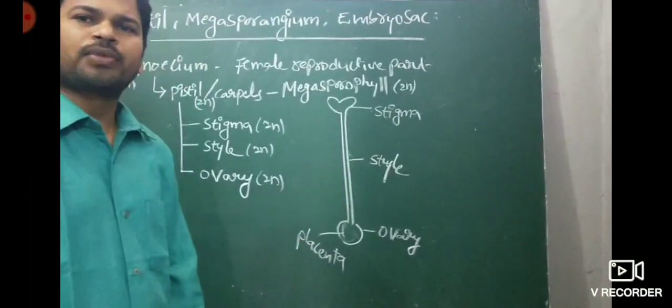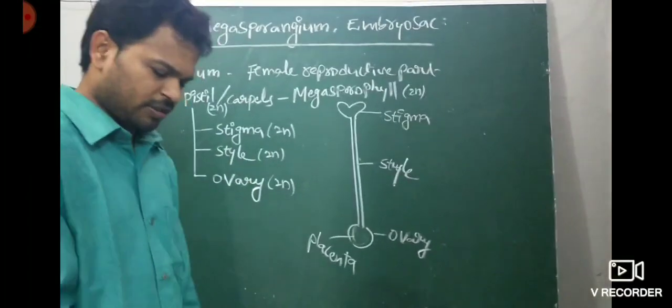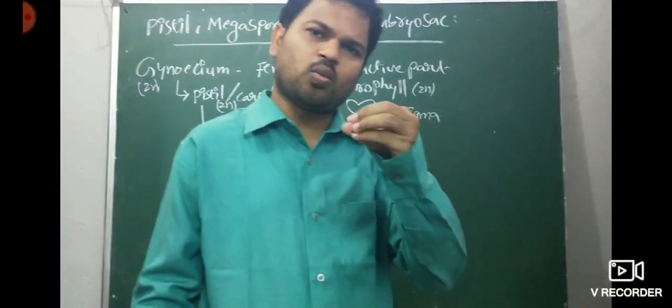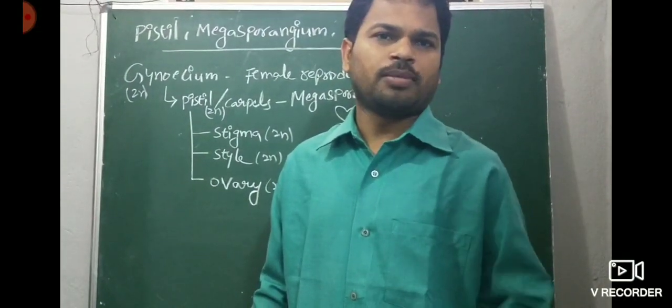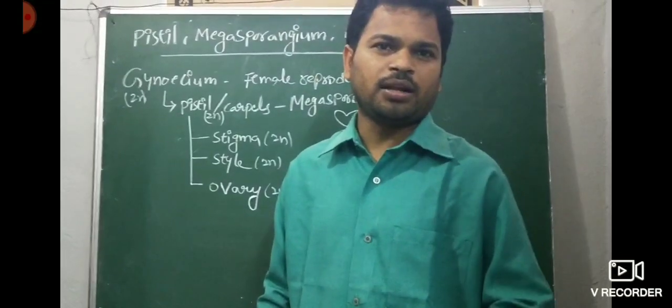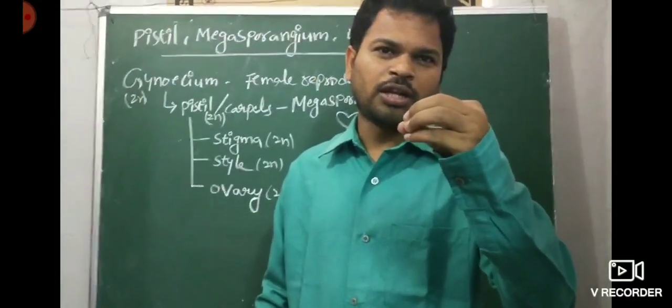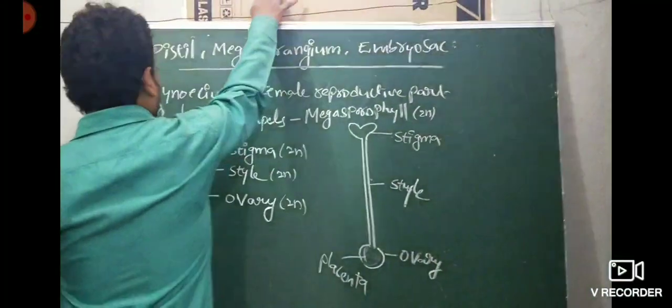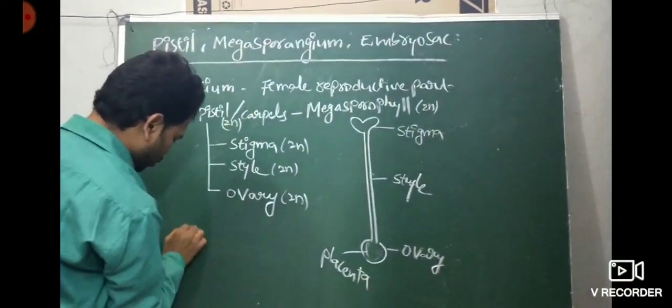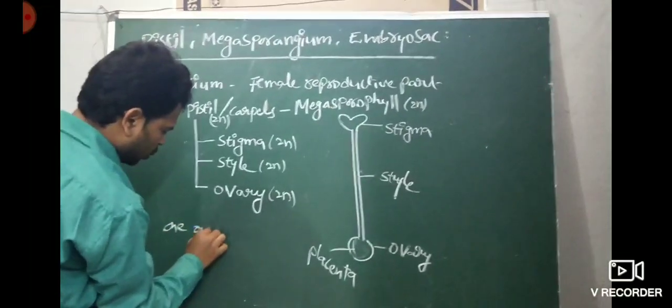On the placenta, megasporangia or ovules are present. One or many ovules are attached to the placenta. In some plants, only one ovule is attached to the placenta.